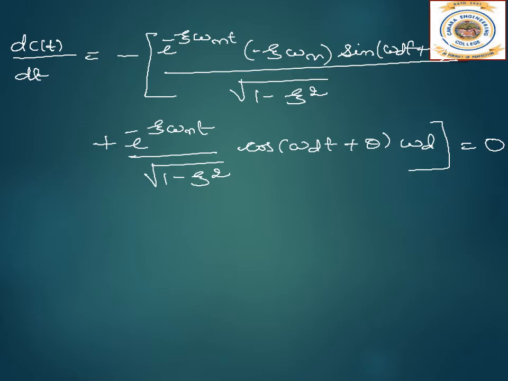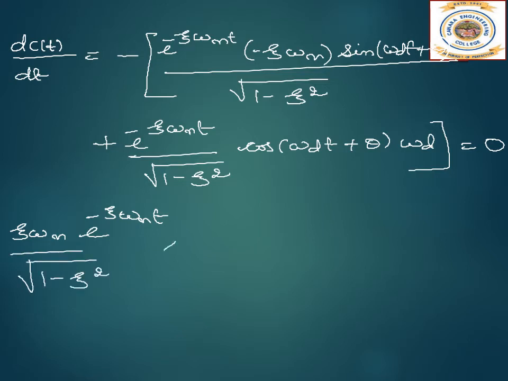Now let us take the terms here. What do we get over here? Now here we have zeta omega n, so zeta omega n e power minus zeta omega n t by root of 1 minus zeta square sine omega d t plus theta.